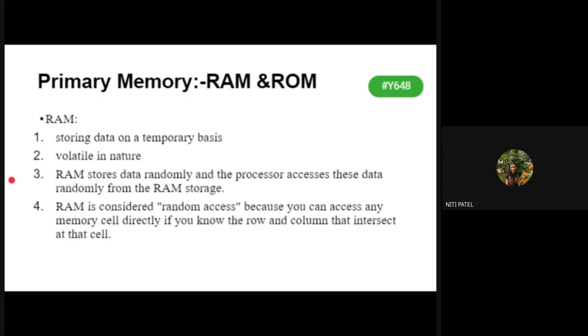So like this, in your RAM, it is not necessary that I have to start accessing the data from 0000. If I want any data which is at location 0200, that means at place 200, I can directly go to that 200 and access the data. I do not have to start from 1, 2, 3, 4 and then reach 200. That means I do not have to go sequentially. I can directly go to any memory location and extract the data. Therefore, it is called random access memory. You can randomly go to any memory location and access the data.